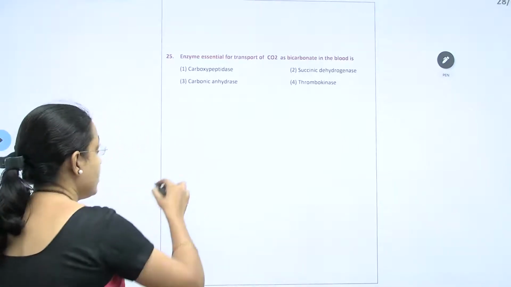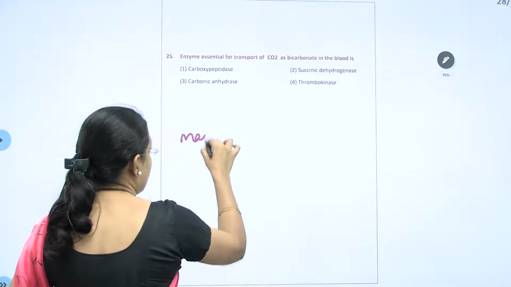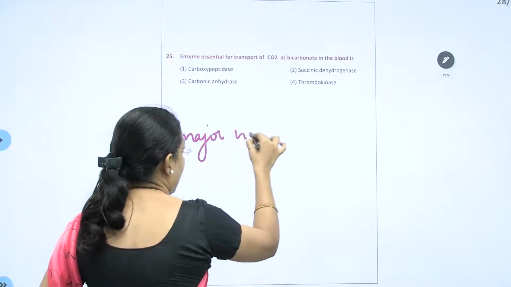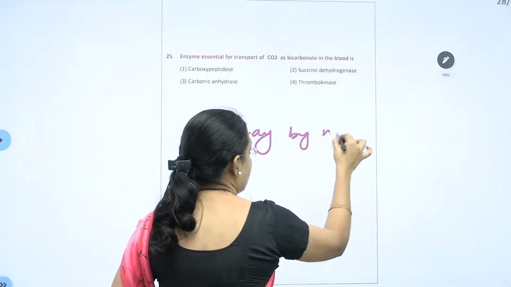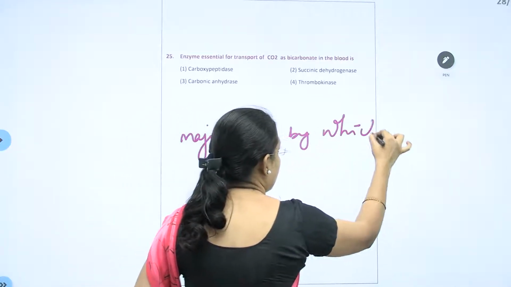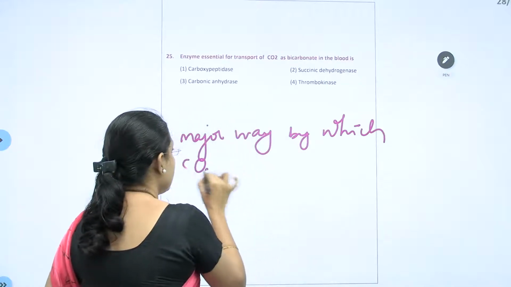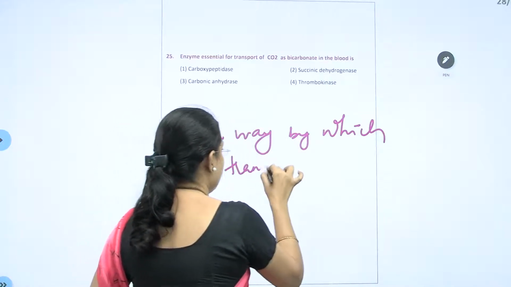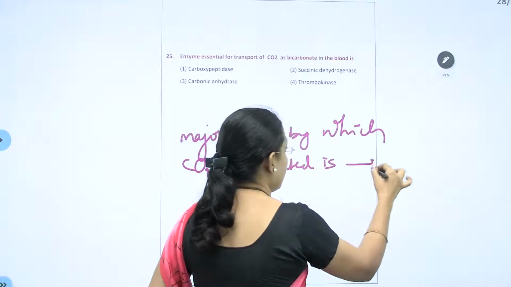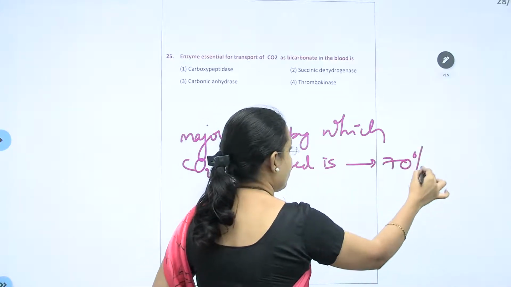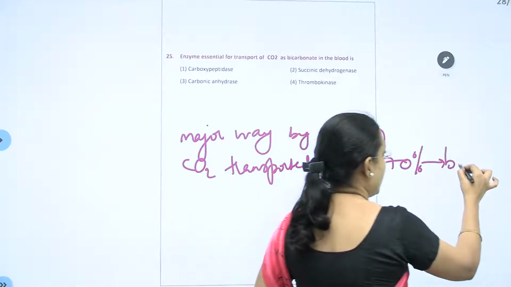So remember, the first major way by which CO2 is transported is 70%. By how? Bicarbonate.